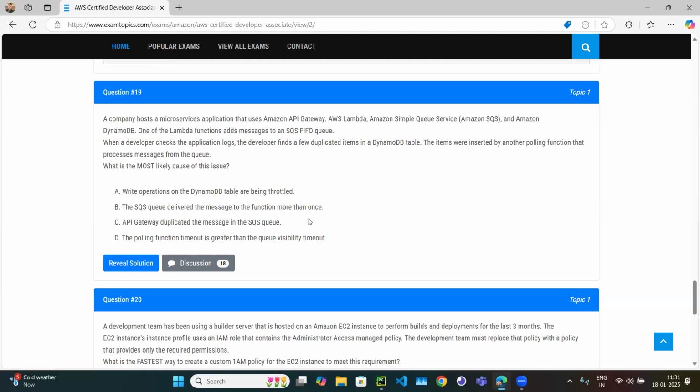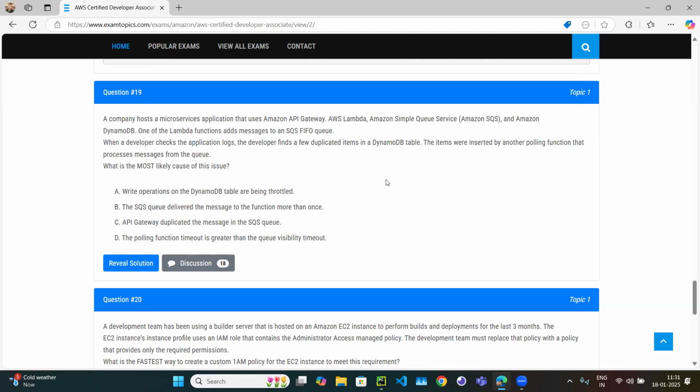When the message arrives, it is visible only to the first consumer for 3 seconds, and while it is visible to the first consumer, that message is not visible to another consumer. All right, so let's suppose the first consumer is trying to poll the message. Poll means trying to read the message. All right.